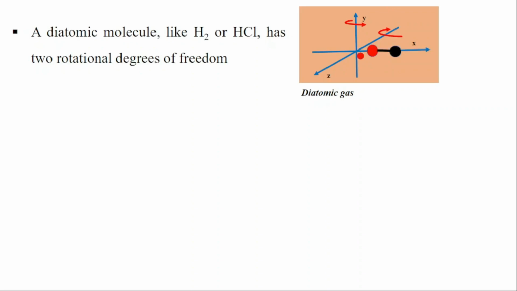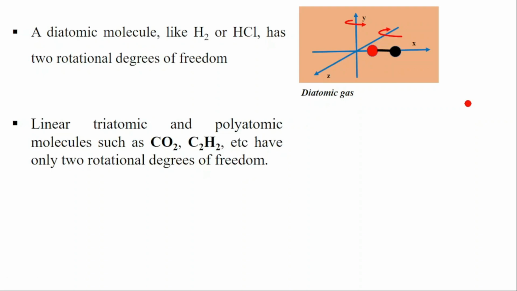It can rotate on y. It can also rotate on z-axis, which means 2 rotational degrees of freedom. For the diatomic gas, they have 2 rotational degrees of freedom. Note that the diatomic gases are always linear. So let's go to the polyatomic gas.